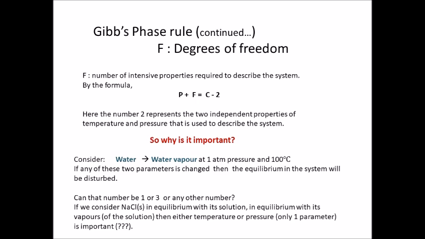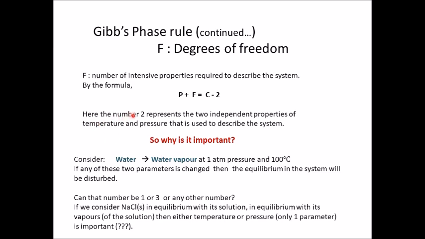Now think of Gibbs phase rule. We have studied phase, we have studied the components. What part is remaining to be understood is now this F, degree of freedom. So F is actually defined as what? The number of intensive properties required to describe the system.